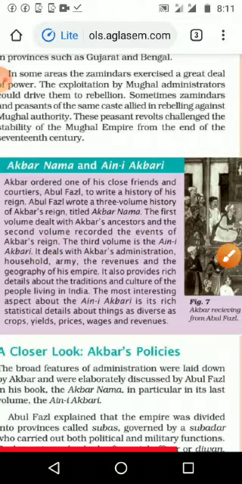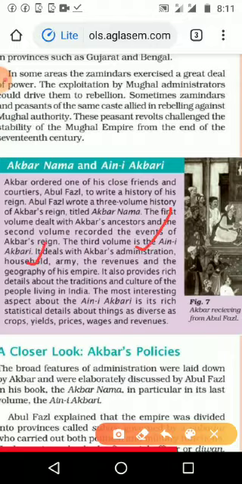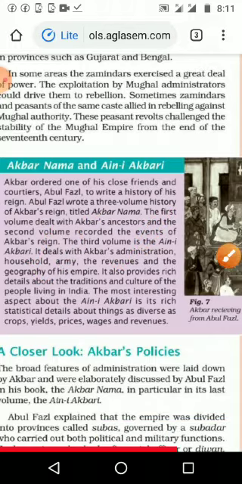In the third book, it gives the administration very carefully: the administration, the household, how he kept his family relations and other things, his army, how he collected revenue, and what the geographical condition of his empire was. Everything was very clear because they conducted a survey. Who was the finance minister of that time? Todar Mal. He conducted the survey, and from that Abdul Fazl got all the details, so he wrote everything in his third book.